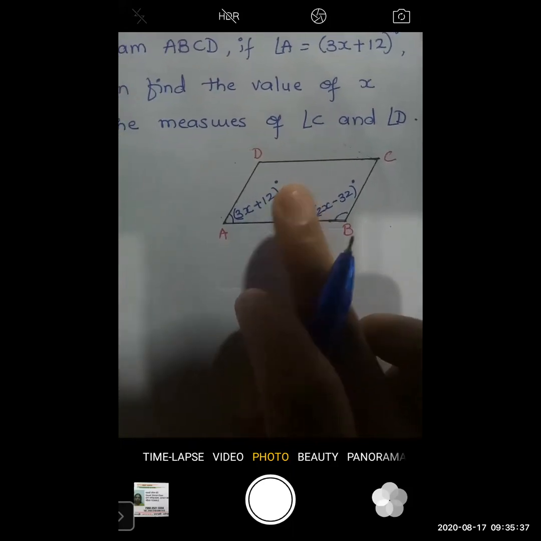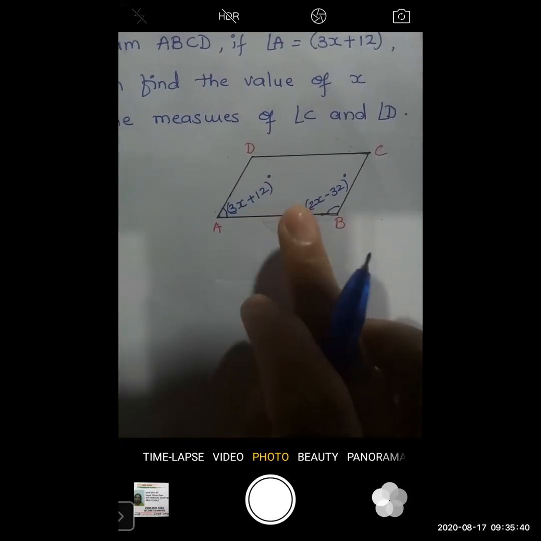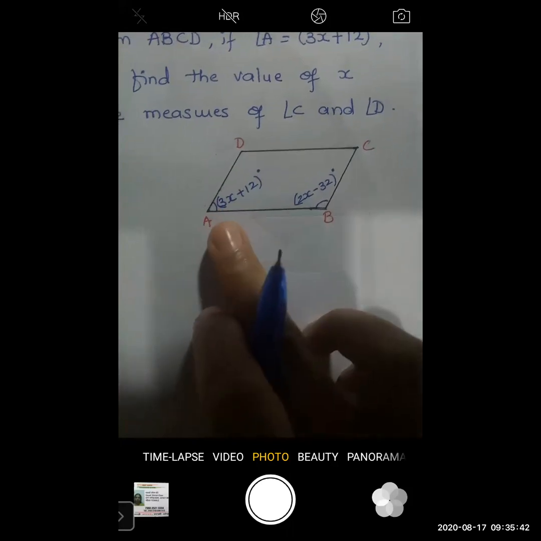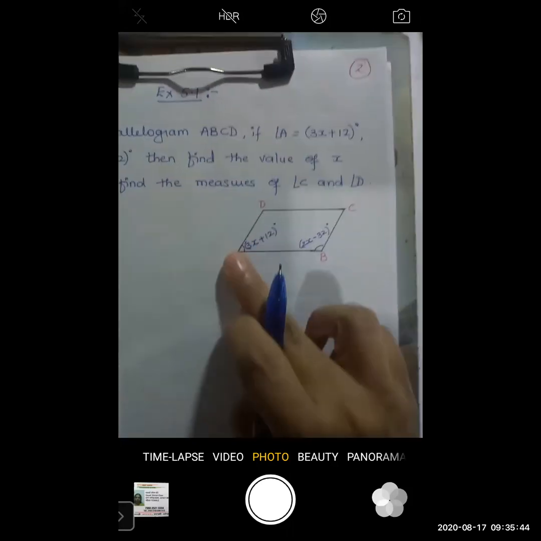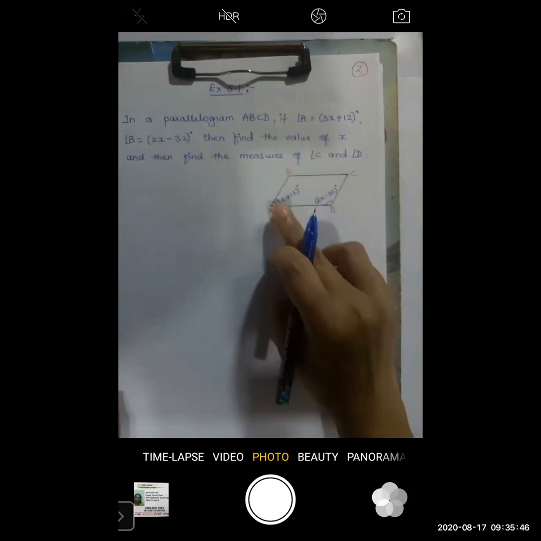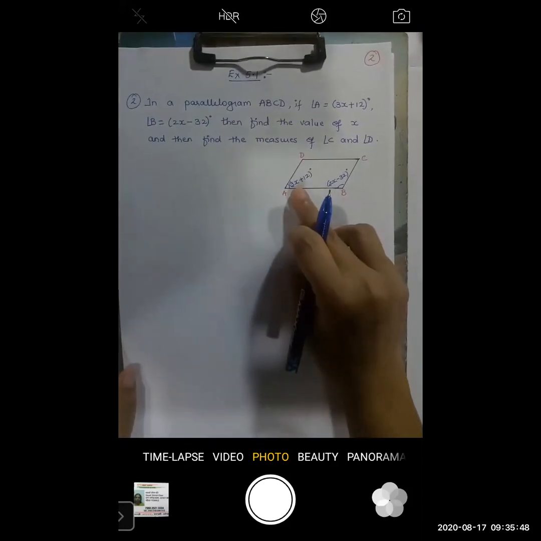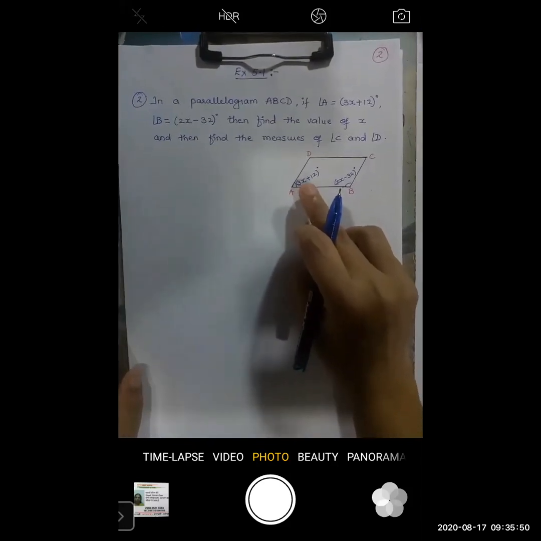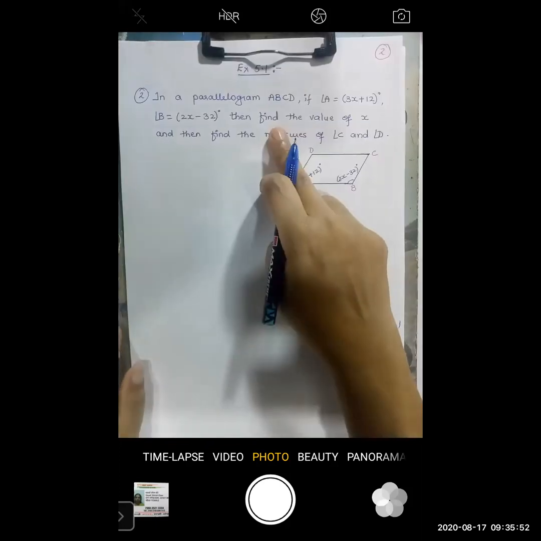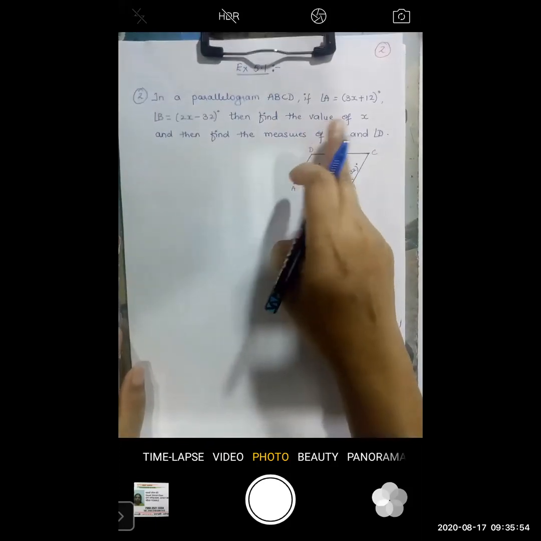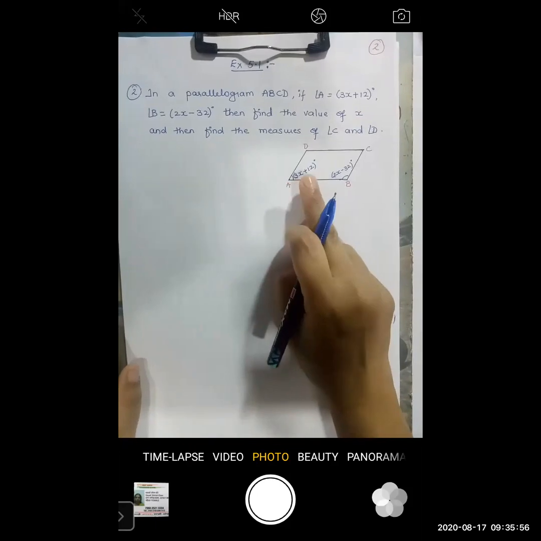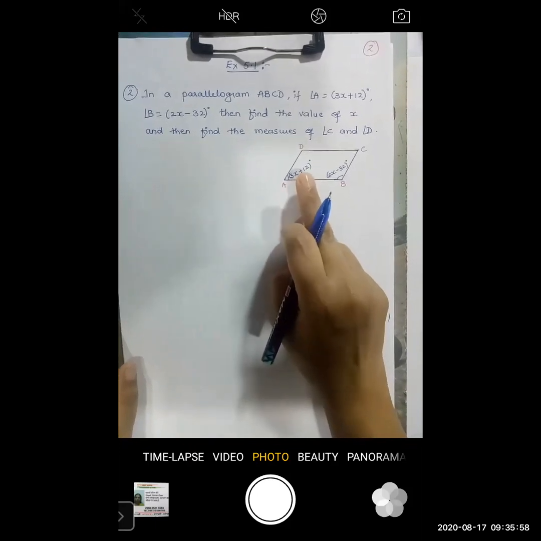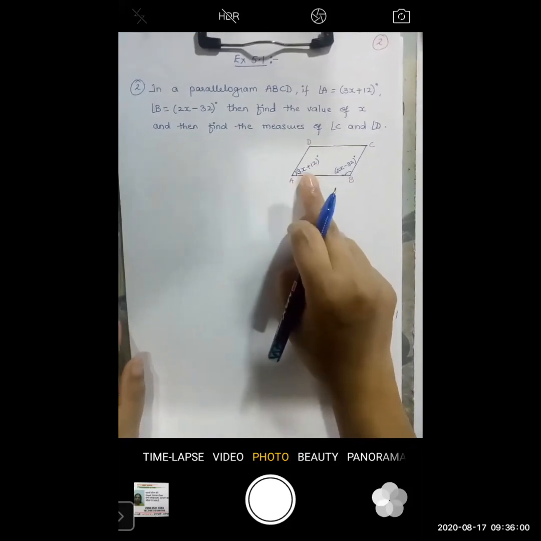It is not 60 degree, 80 degree, 110 degree. They have included one variable. Which is that variable? Variable x. So your question is what? Find the value of x. So first of all, we have to find out the value of x.